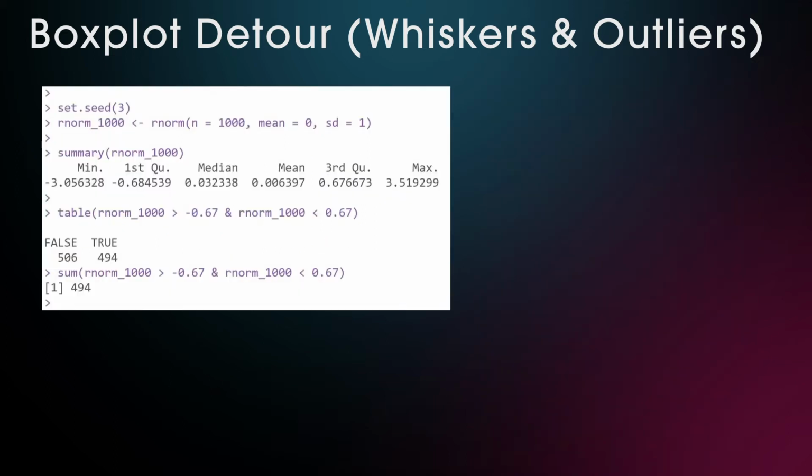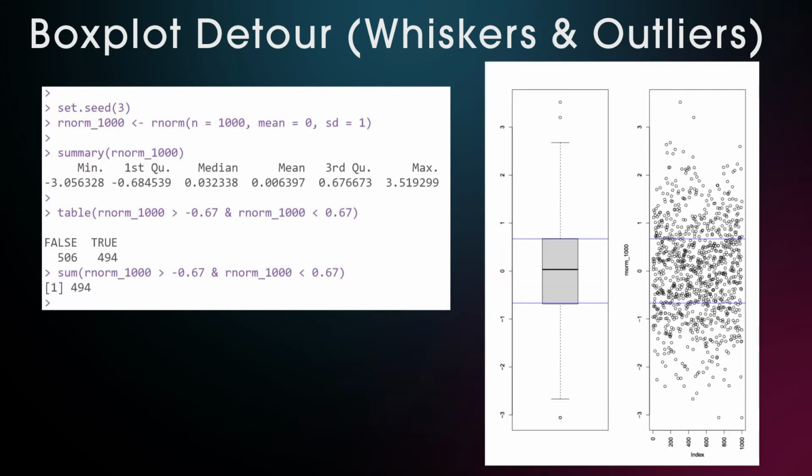Let's turn to a more realistic example where we simulate 1000 normally distributed data points around a mean of 0 with a standard deviation of 1. And if you want to get the same numbers as I do, then set the seed to 3 as well. As you can see in the box plot, in a normal distribution 50% of the data will be around 0.67